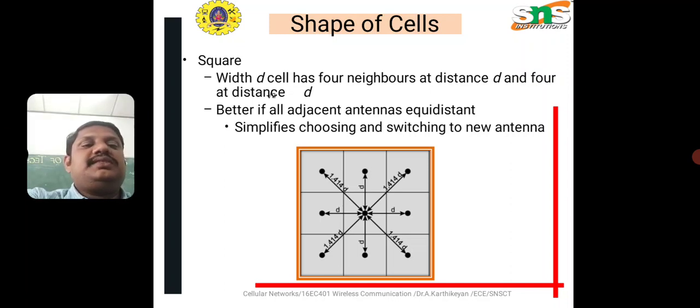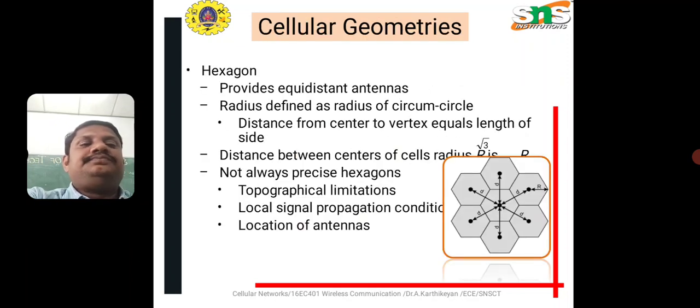With a square shape, that is the transmission range, we can use the square. In cellular geometry, we can use the hexagon type. Each hexagon is a cellular node, in the sense of a cell site. So the cell site is of hexagon type. It provides the equipment and antennas, and the radius is defined as the radius of the circumcircle, and the distance from the center to a vertex equals the length of the side. From the center we can transmit and give more coverage to all the areas. These are the main important things in cellular geometry.